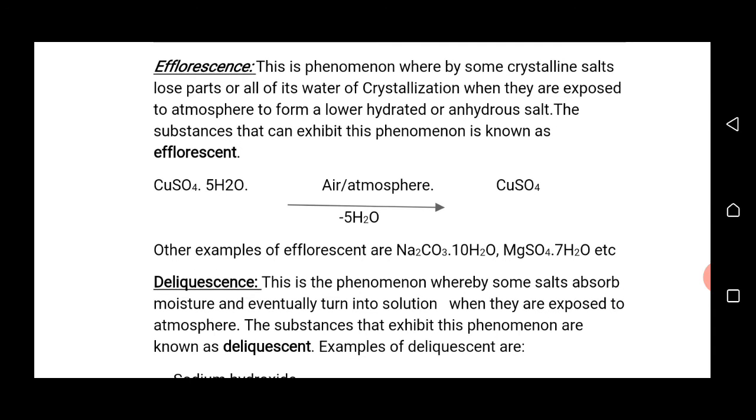Efflorescence is a phenomenon whereby some hydrated salts lose part or all of their water of crystallization when they are exposed to the atmosphere, to form a lower hydrated or anhydrous salt. The substances that can exhibit this phenomenon are known as efflorescent.